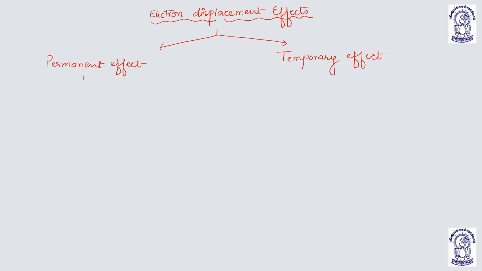Permanent effect includes inductive, mesomeric, and the third one is hyperconjugation.